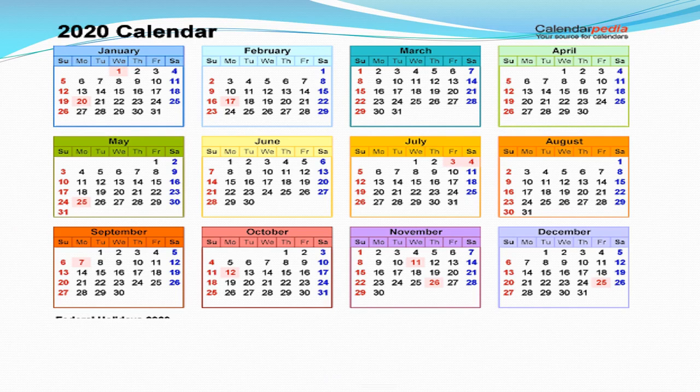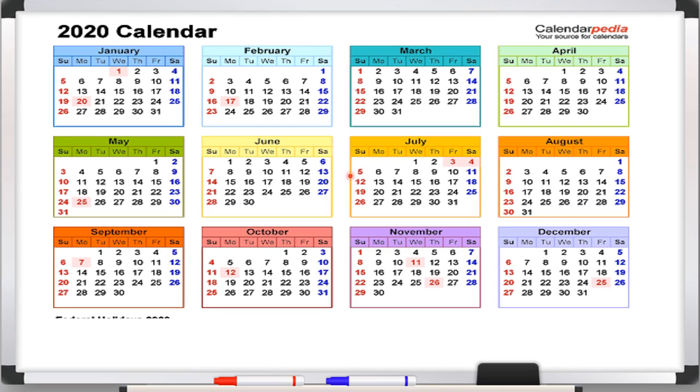Okay, so this is the calendar. Okay, we can see that there are months on this calendar: January, February, March, April, May, June, July, August, September, October, November, and December. And we can see the number of days. Like in January month there are 31 days. In February month, because this is a leap year, so 29 days are there.